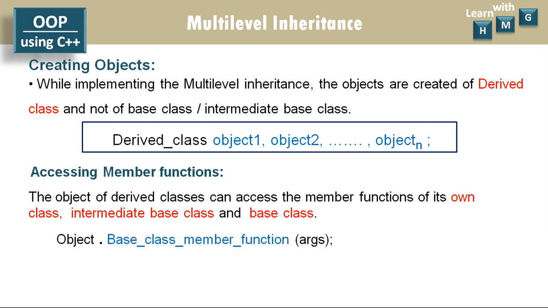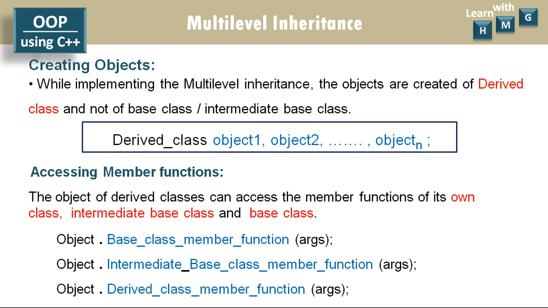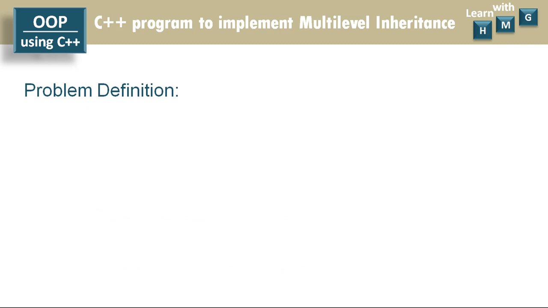So in this way, the object dot base class member function with arguments, object dot intermediate base class member function with arguments, object dot derived class member function with arguments. Like this, the object can access any member functions out of any of these 3 classes under multi-level inheritance. Let us implement multi-level inheritance in a C++ program using one problem.